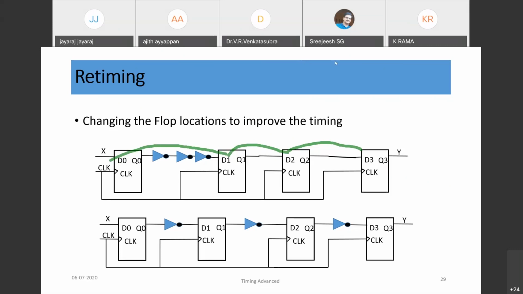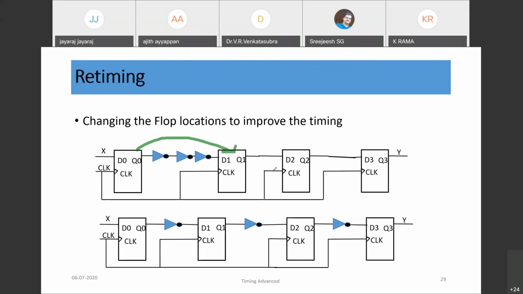Annotations are visible now. Hello, Dilip. Can you see the annotations now? Yes, sir.